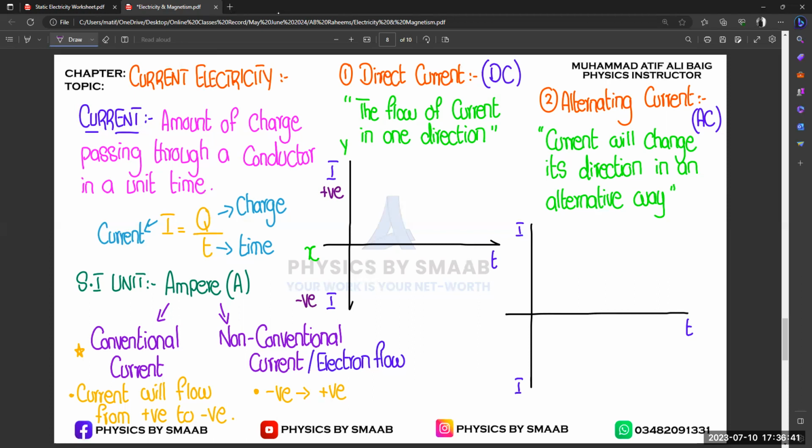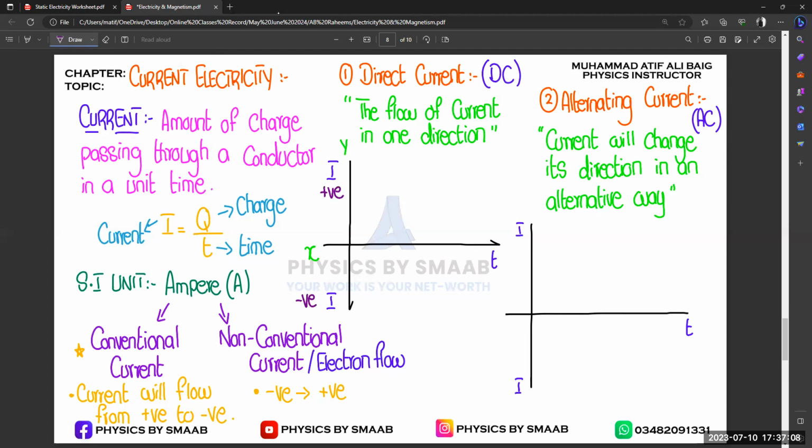Let's suppose you put a cell in your remote control in reverse direction. The negative of the cell is with the positive of the remote control and the positive of the remote control with the negative of the cell. You observe that the remote control is not going to work, because you changed the direction of that cell in your remote control. So basically that is the negative direction, because we reverse the direction.